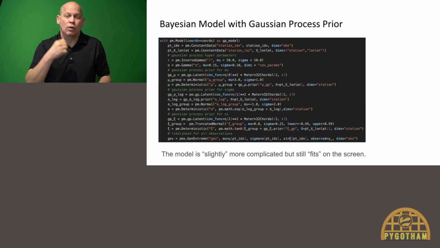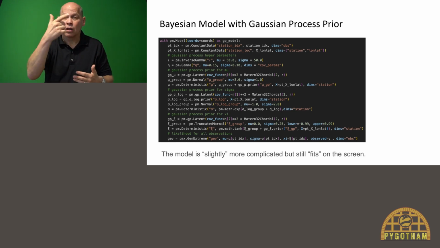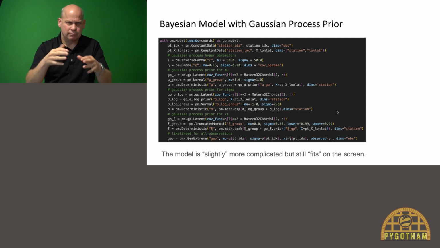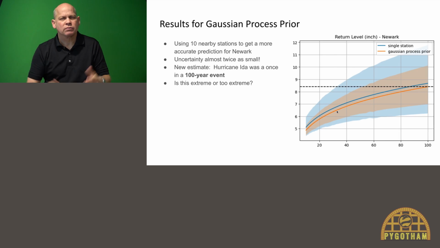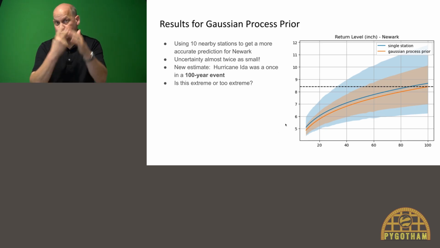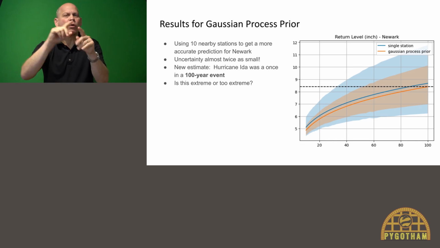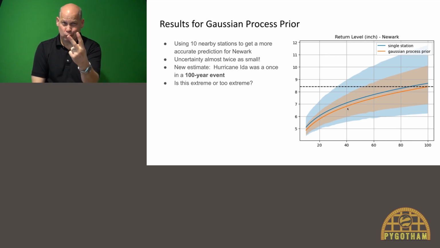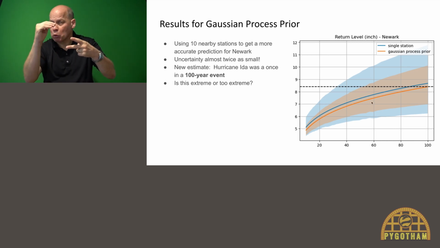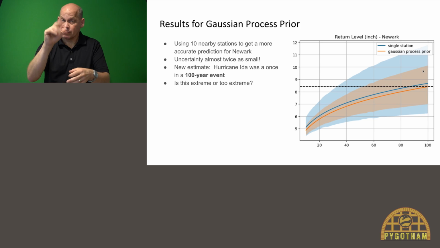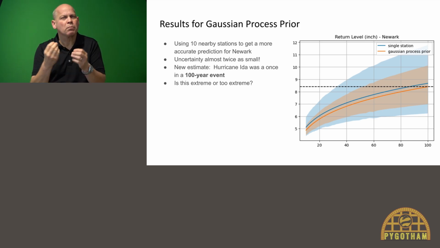So I went ahead and I coded up the Gaussian process. Slightly more work, but hey, it still fits on the screen. And here we go. Let's look at the results. We have the graph in blue. Those were the original predictions. And now in orange, that is the new prediction where we incorporate the many stations with the Gaussian process. So we see two things. A, the orange line is now slightly lower, but B, more importantly, the uncertainty band is almost twice as small. So we made much more accurate predictions.